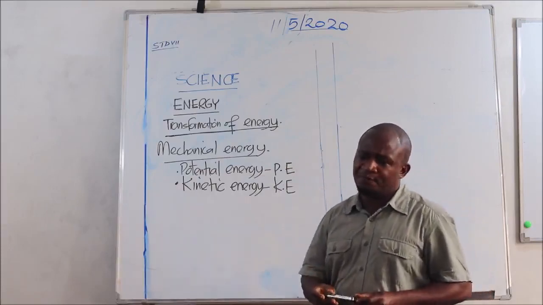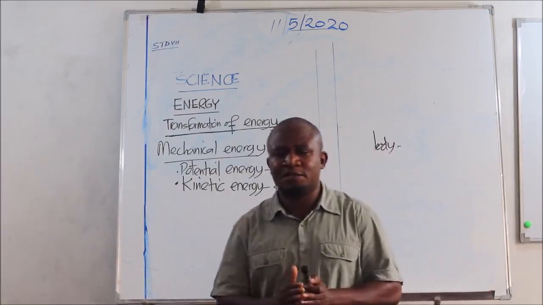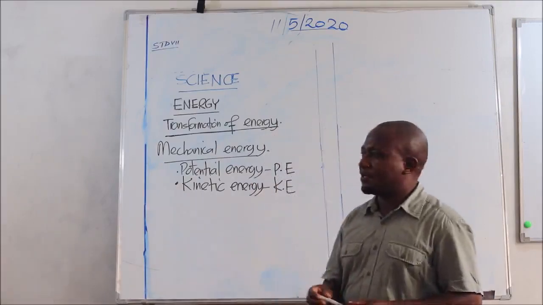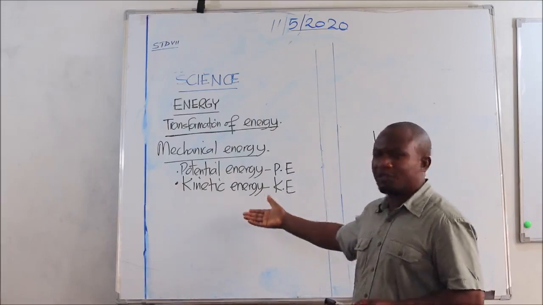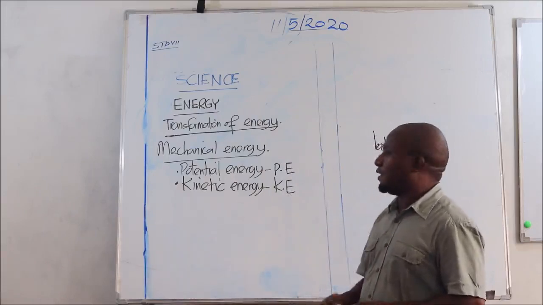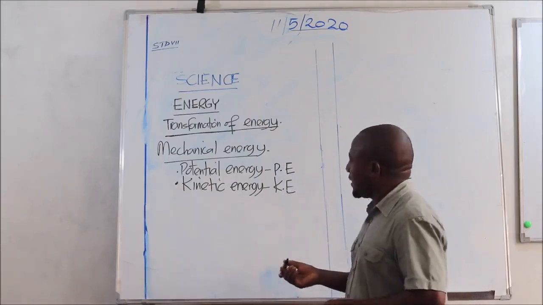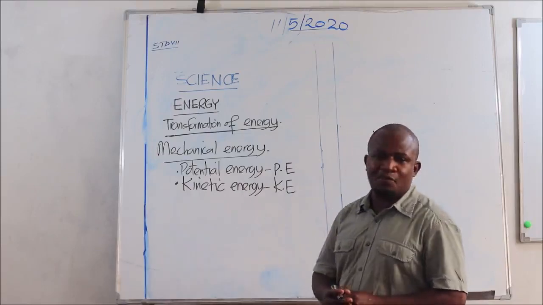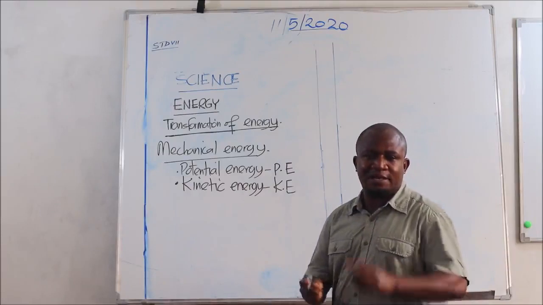This is very important, so I want you to really focus and pay attention as I give you practical examples. Let us take a very good example of a body, for example, a glass.